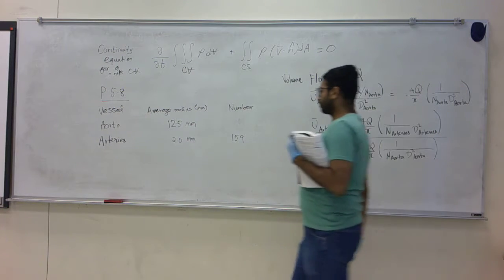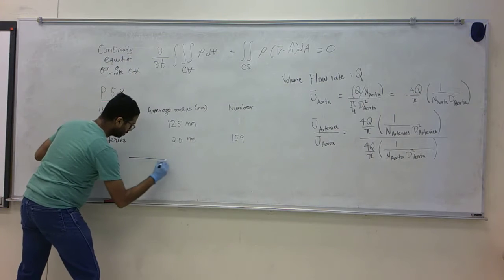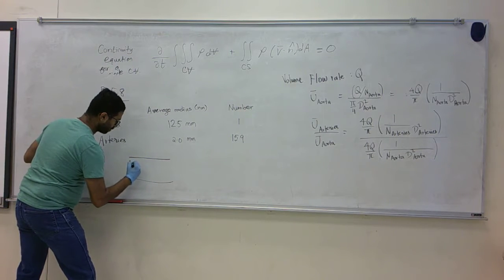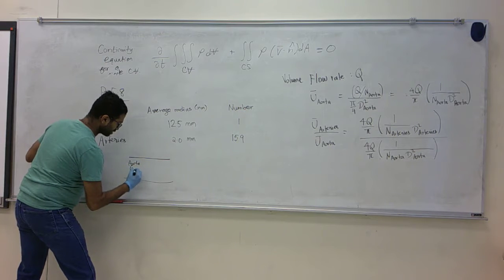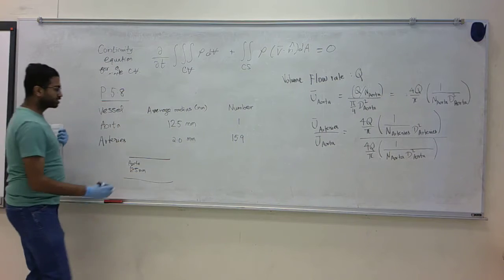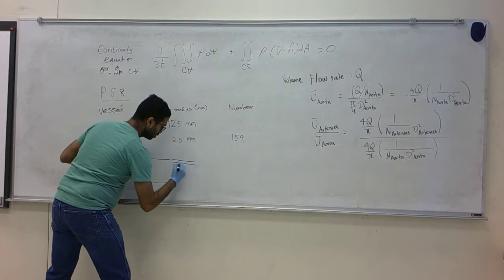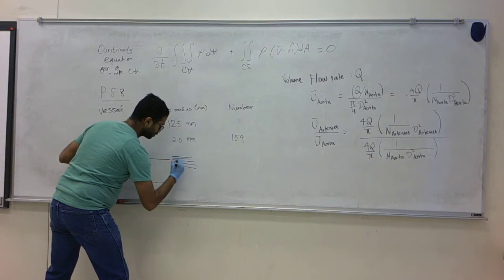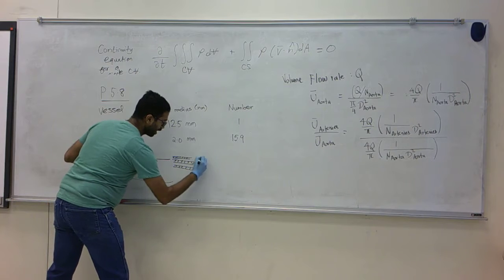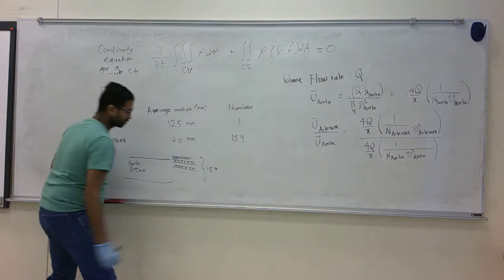It's like you have one pipe, which is the aorta, whose radius is 12.5 millimeters, and then this splits into 159 small tubes. This is one tube, this is one tube, this is one tube, and 159 such tubes.